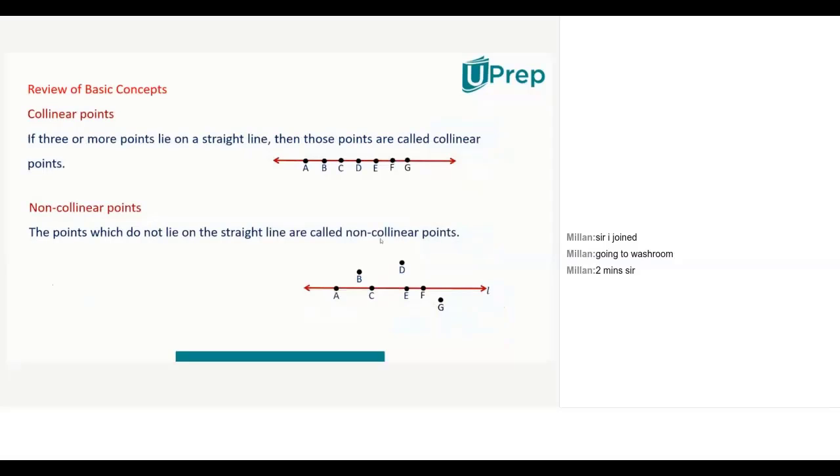Actually, this should be the beginning before the point line. Collinear points are the points which lie on the same line. And I insisted on last class also, collinearity should be discussed with 3 or more points. Similarly, non-collinearity. If I ask you 2 points, A and B, are they collinear? Blindly tell, yes, they are collinear, because passing through 2 points, there always exists a line. Same way when I talk about coplanarity also, remember, 3 points coplanar.